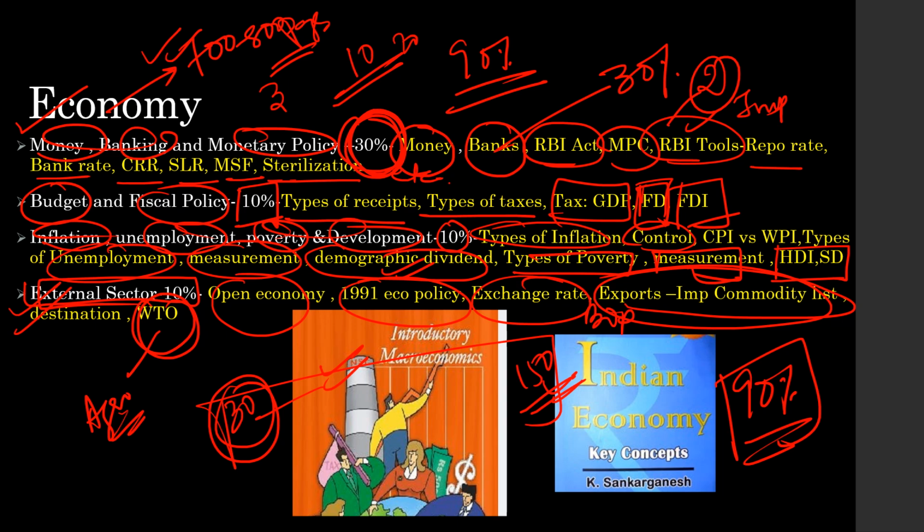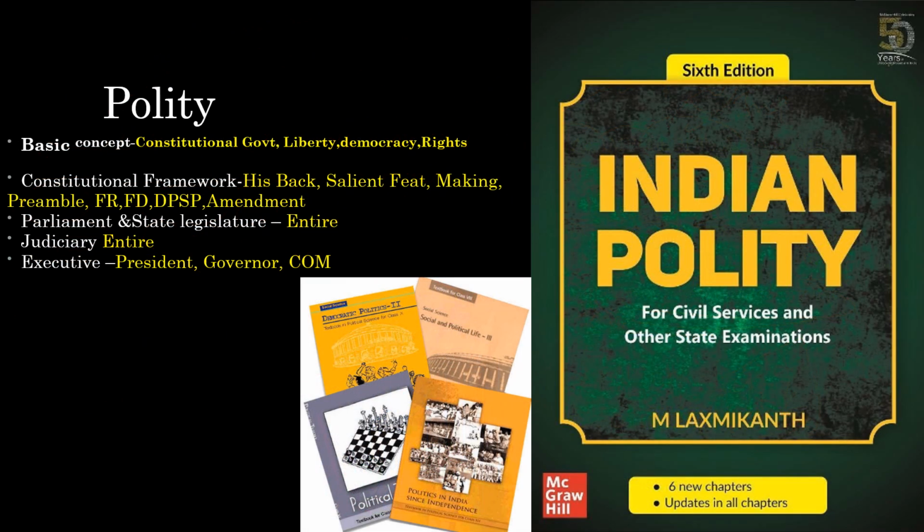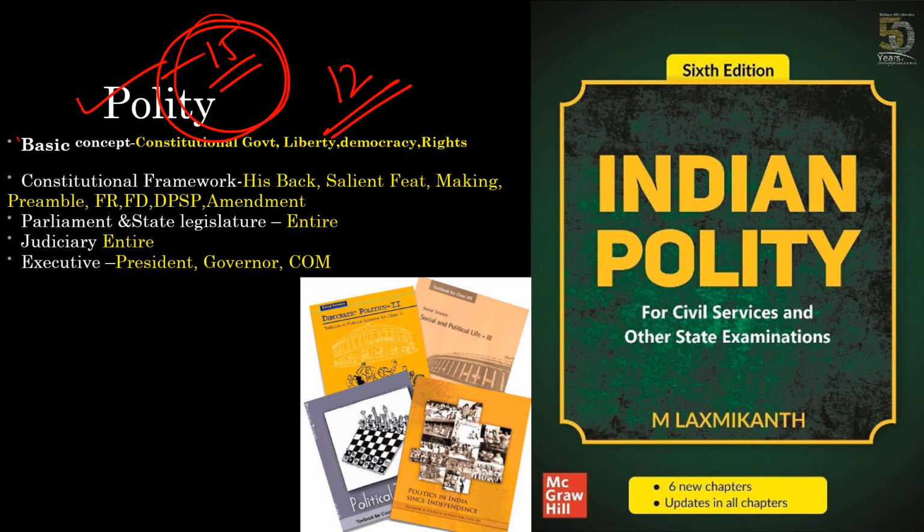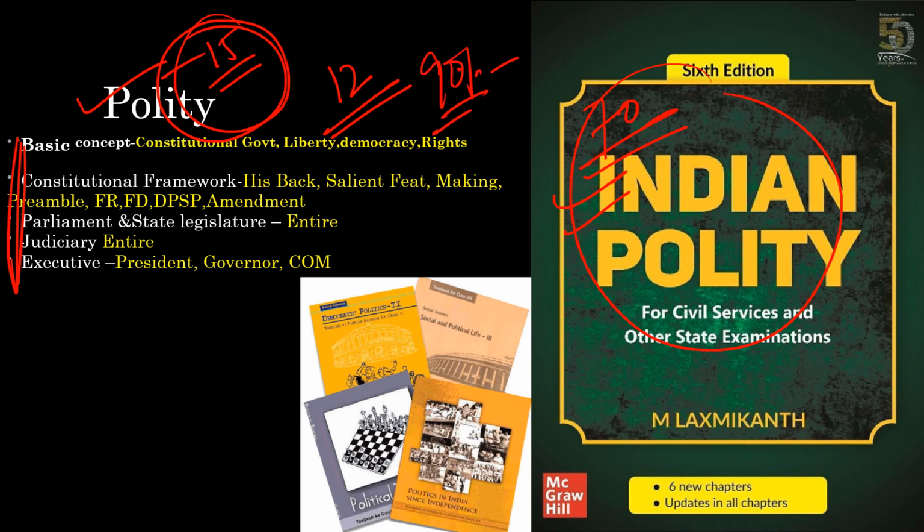So guys, let us come to the next subject, polity. Again 15 questions are coming from polity. If you see, out of 15 questions, 12 questions are coming from only these chapters. So guys, you know that there are around 70 chapters in this book, but 90% of the questions are not coming from more than 15 chapters. Just imagine, out of 70 chapters, just 15 chapters are important.